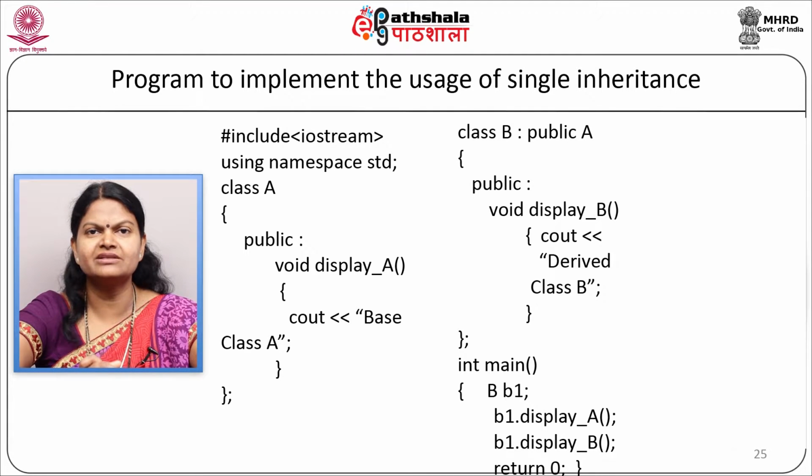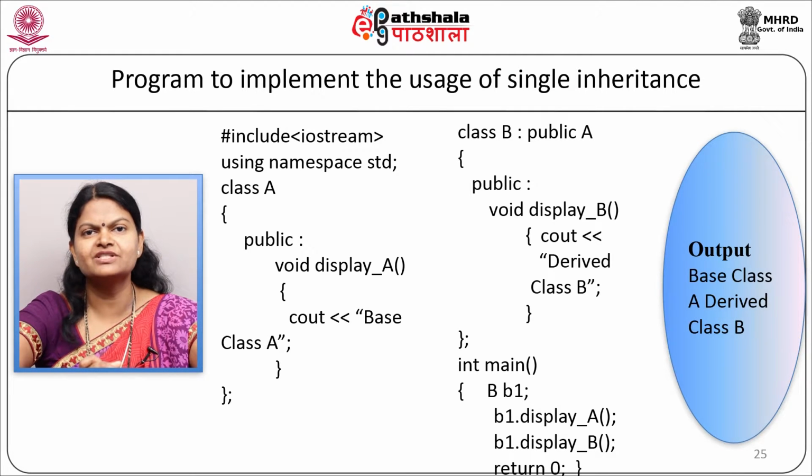Here it will execute the program and the output will be: the first message will be the base class and the second message will be derived class. So as we have seen, in class B we have derived class A, so the member function displayA has again come into the derived class B.